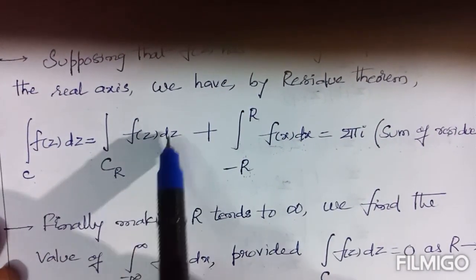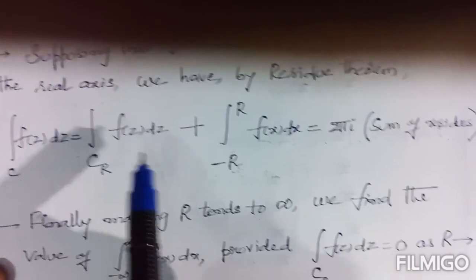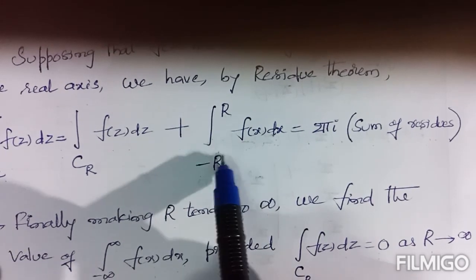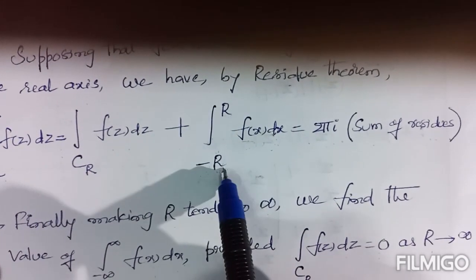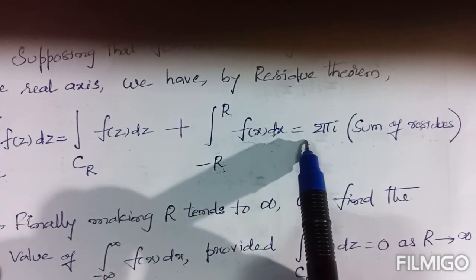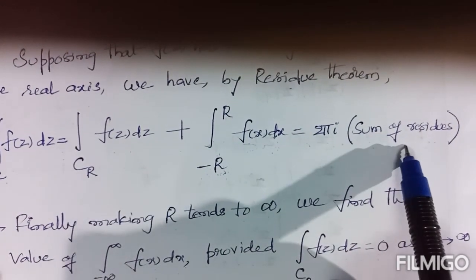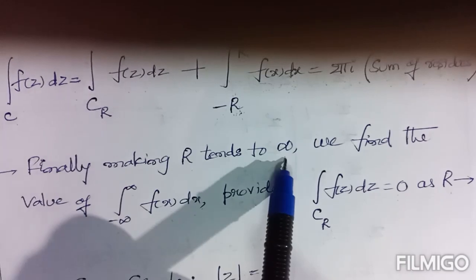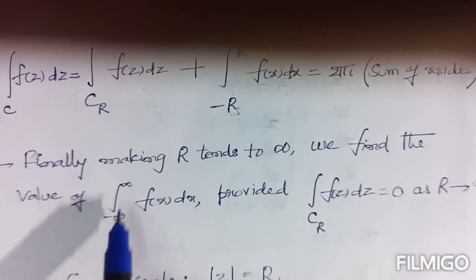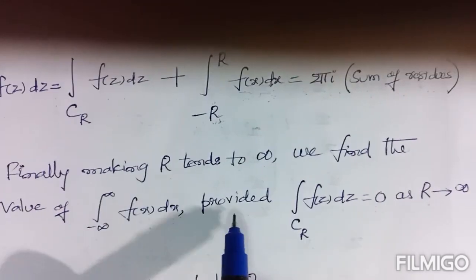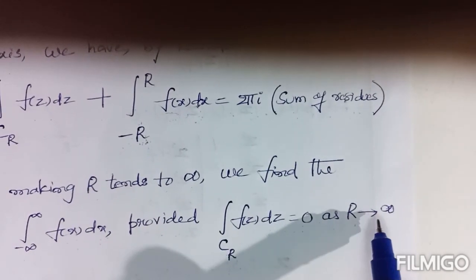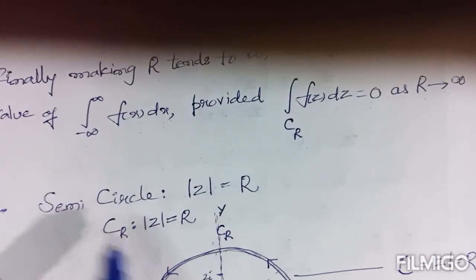So the above step becomes: the integral over C_R tends to 0, plus, as R tends to infinity, the second integral becomes the integral from −∞ to ∞ of f(x) dx, equal to 2πi times the sum of the residues. Finally, making R tend to infinity, we find the value of the integral from −∞ to ∞ of f(x) dx, since the integral over C_R of f(z) dz is 0. This is the semicircle.